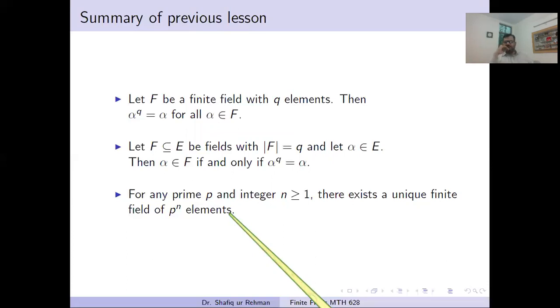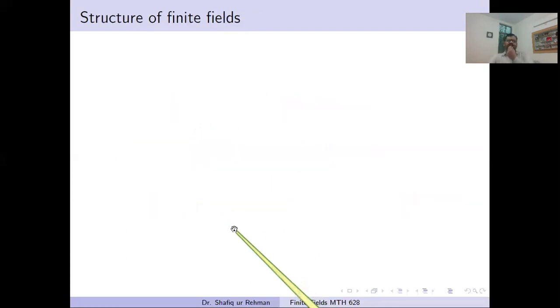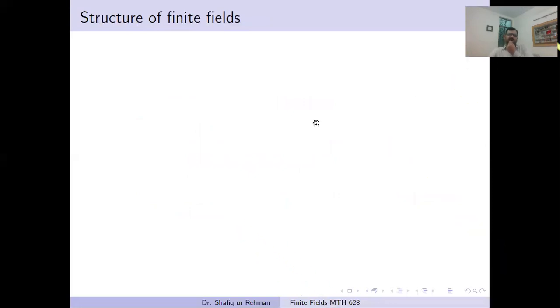At that time, we basically focused on roots of some suitable polynomial. So now we move to the next lecture, and we will explore some more hidden facts about finite fields, and they are really interesting. First, we recall some basic definitions that will be helpful.